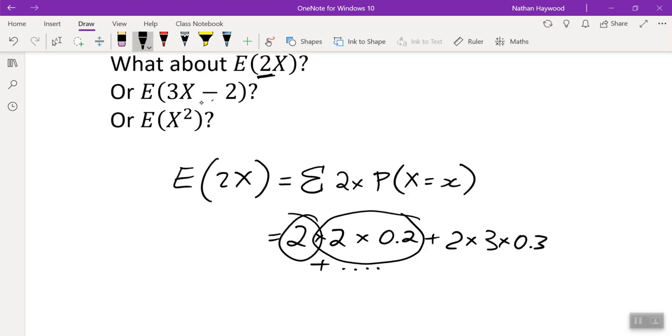If there's a constant at the end, what do you think I do? No, you just minus 2 at the very end of the equation. If it's squared, you just square every x.